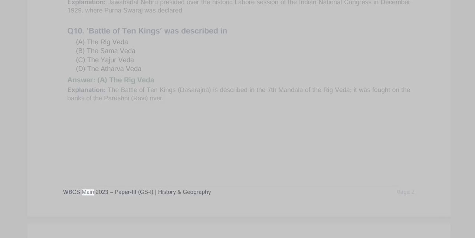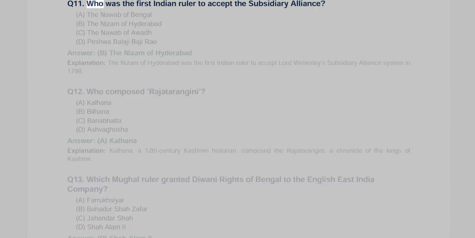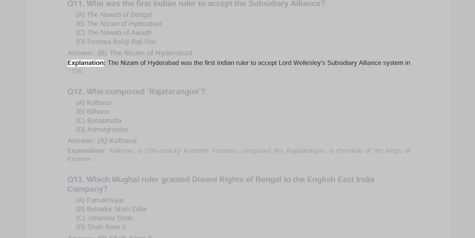Page 2. WBCS Main 2023, Paper 3, GSI, History and Geography. Q11. Who was the first Indian ruler to accept the Subsidiary alliance? A. the Nawab of Bengal, B. the Nizam of Hyderabad, C. the Nawab of Awadh, D. Peshwa Balaji Baji Rao. Answer B. the Nizam of Hyderabad. Explanation. The Nizam of Hyderabad was the first Indian ruler to accept Lord Wellesley's Subsidiary alliance system in 1798.